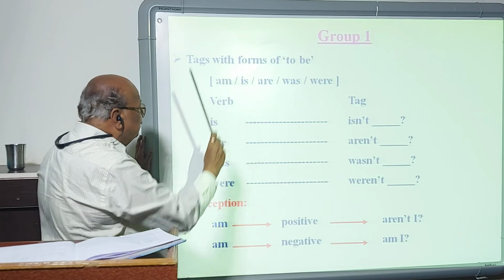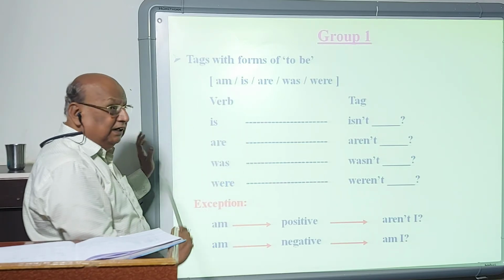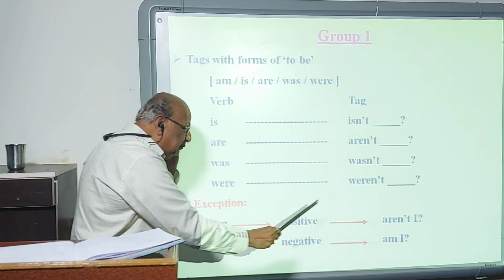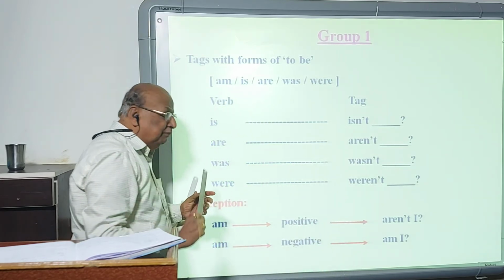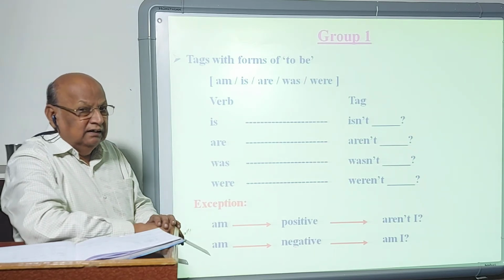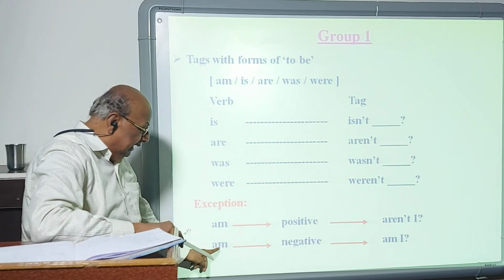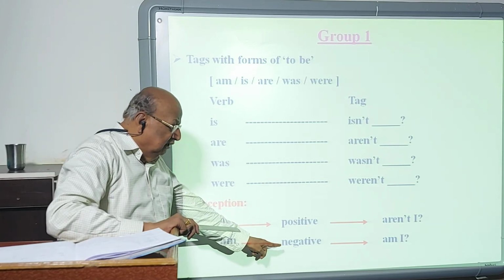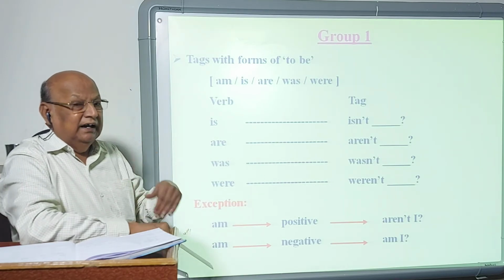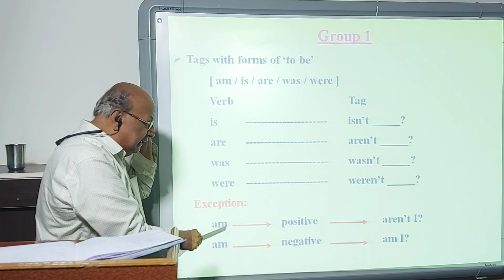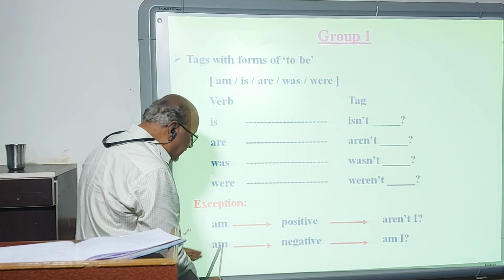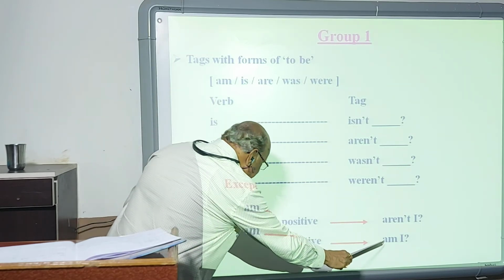In the first group, forms of to be, the verb am is an exception. If it is positive, then am is replaced by aren't I. So for example, if I say, I am right, it is a positive statement. The tag is aren't I. But am, if it is negative, then am is repeated, am I. For example, I am not right. Am I? The verb am is an exception. If it is positive, replaced by aren't I. But if it is in a negative sentence, then it is repeated, am I.